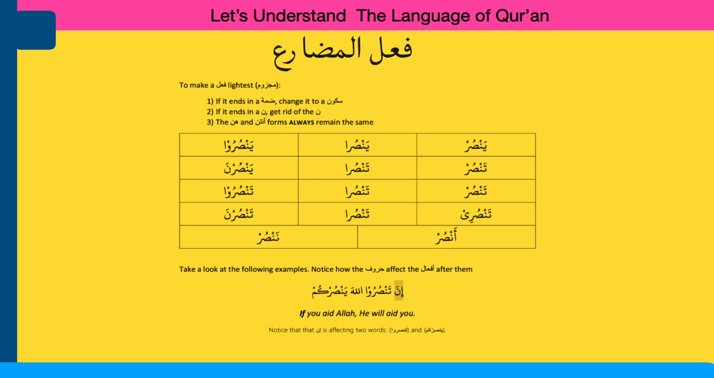To make the fail lightest, majzoom: if it ends in damma, change it to a sukoon. If it ends in ni, get rid of the noon. The hunna and antunna forms always remain the same. All ladies and you all ladies always remain the same. Yansur, yansura, yansuru, tansur, tansura, yansurna, tansur, tansura, tansuru, tansuri, tansura, tansurna, ansur, nansur.